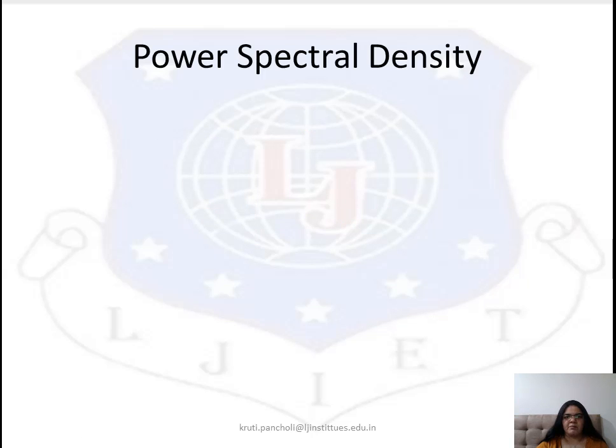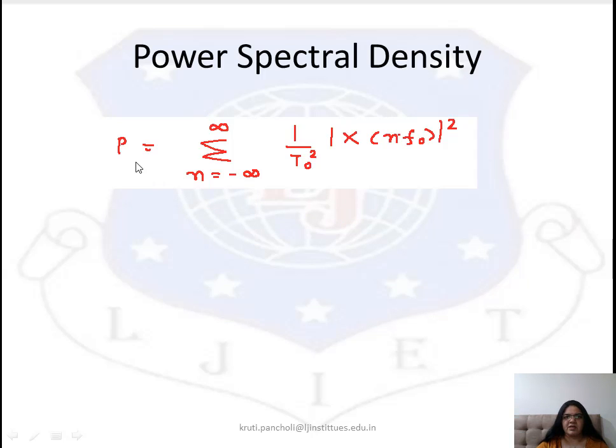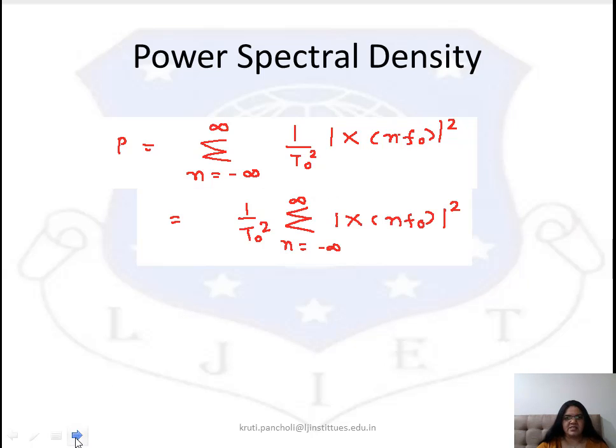By putting the value in the equation, here P is equal to sigma n equal to minus infinity to infinity 1 upon T0 square modulus of X(nf0) whole square. Here we need positive real values, so we are always taking the modulus and the square of that. So this is equal to, we'll take this 1 upon T0 square outside, sigma n equal to minus infinity to infinity modulus of X(nf0) whole square.